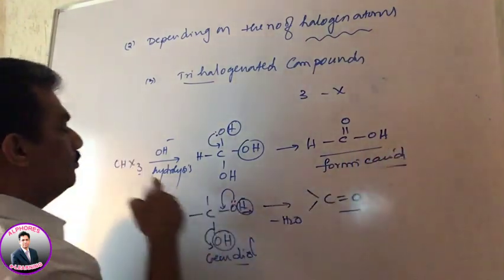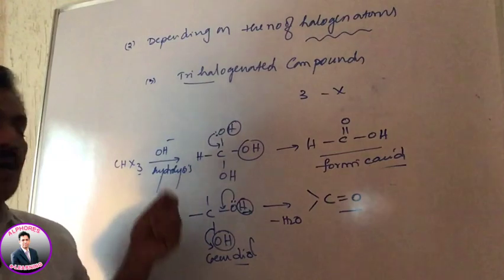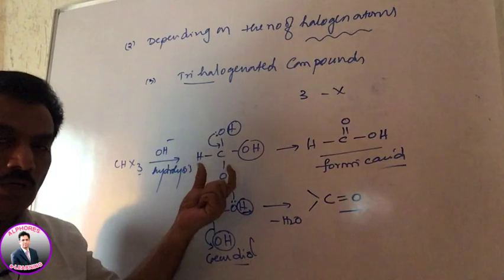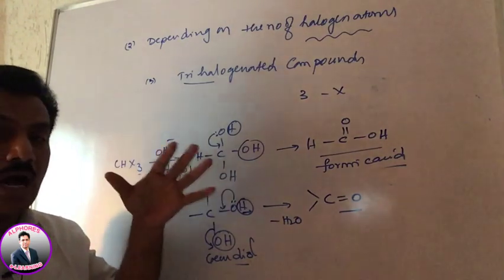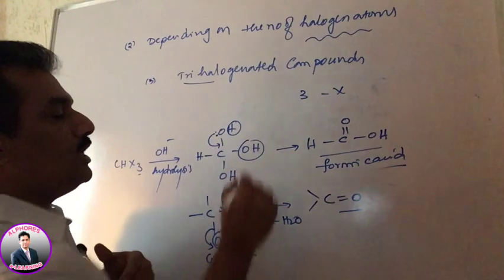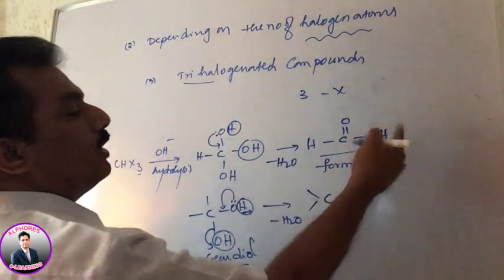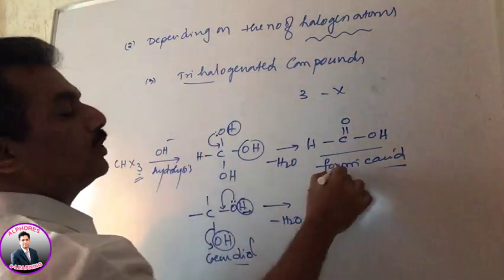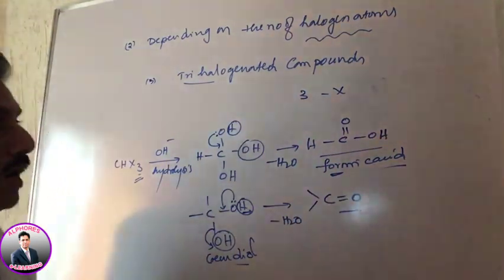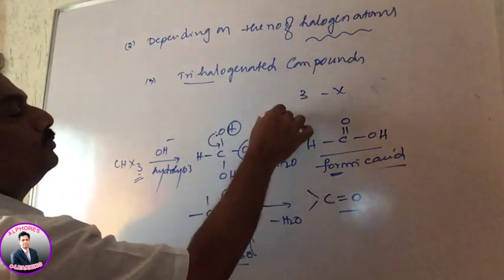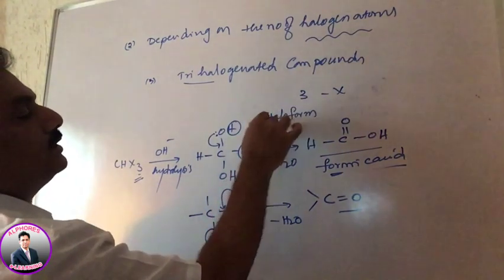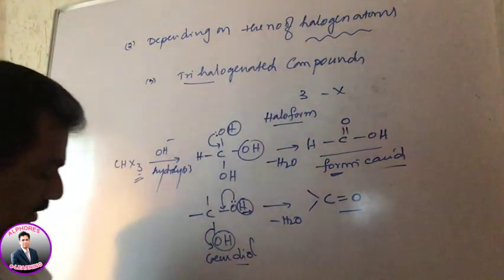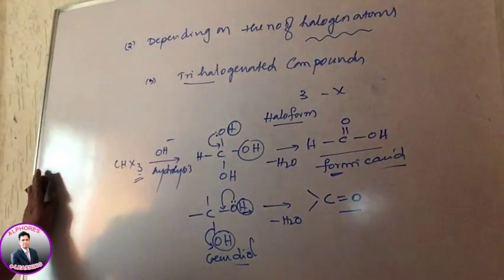So these trihalogenated methanes on hydrolysis first form gem triol. But you remember that gem triol is highly unstable, and immediately it eliminates one water molecule, ultimately forming formic acid. And hence, because of halogen and because of forming formic acid on hydrolysis, they are known as haloforms. Just remember, that is the reason why we consider CHX3 as haloform. Clear? And that is about trihalogenated compounds.